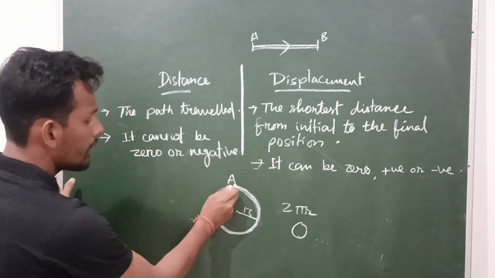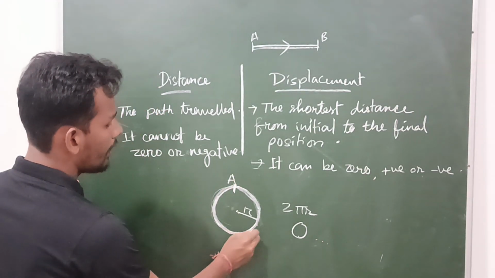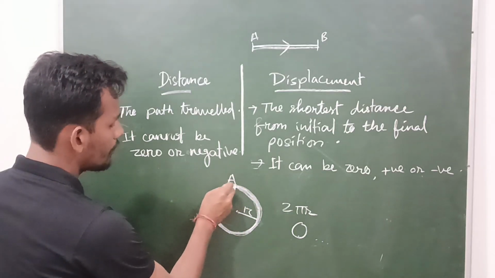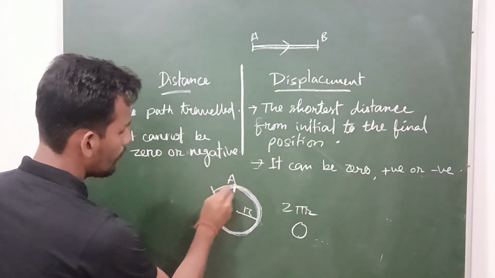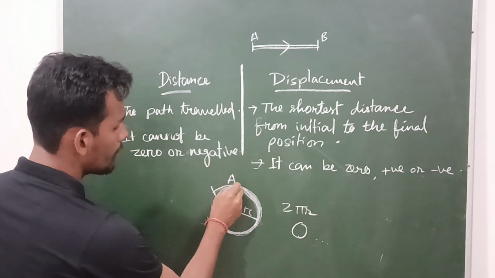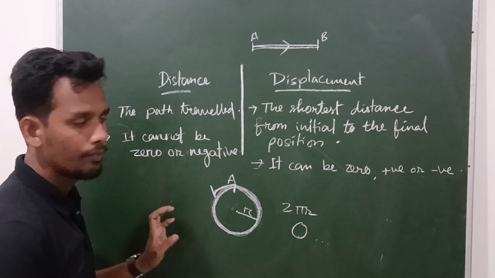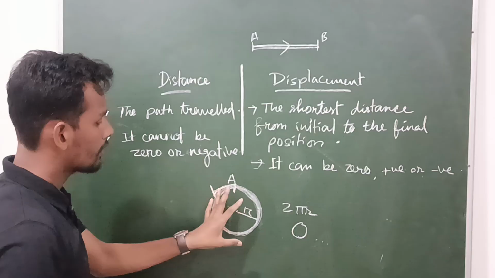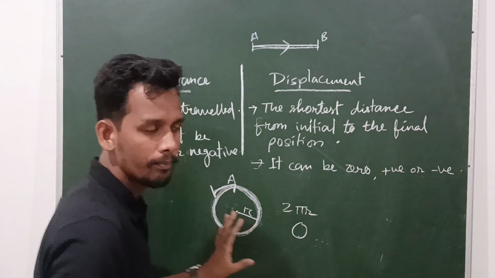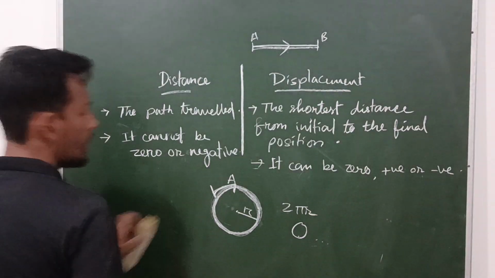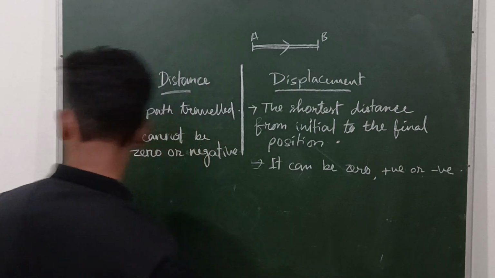Now say if you are moving here, and you moved a little bit more than one complete revolution, then this will be your negative direction. That's why displacement can be negative in some cases. Clear? And again we will see some other example of negative displacement.